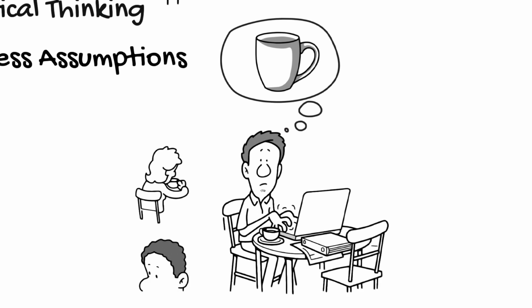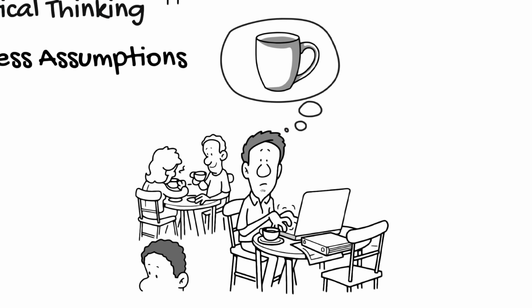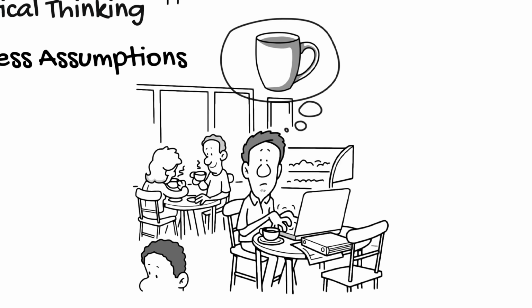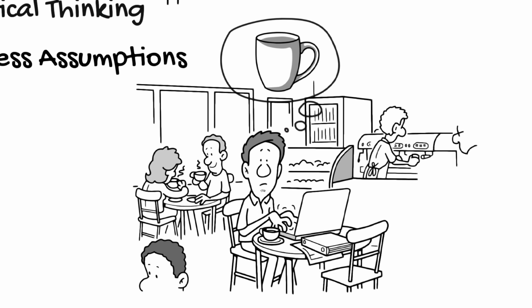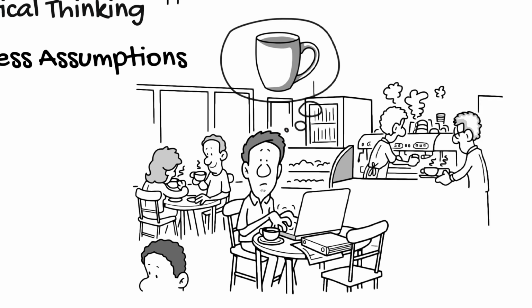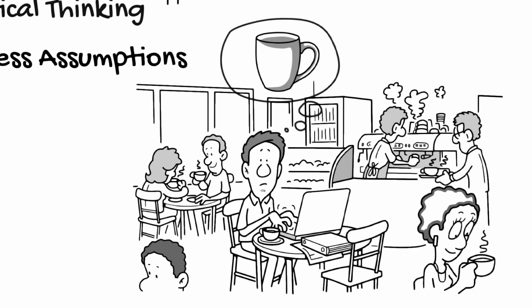To reduce the risk of the assumption, I might also employ a heuristic, a decision-making hack, such as going to a shop that I know and trust, to reduce the risk of getting a bad coffee. So now I'm trying to narrow down the context to one where my assumption is sound. However, if I employed that same assumption in the wrong place or without checking my data, I might be disappointed.